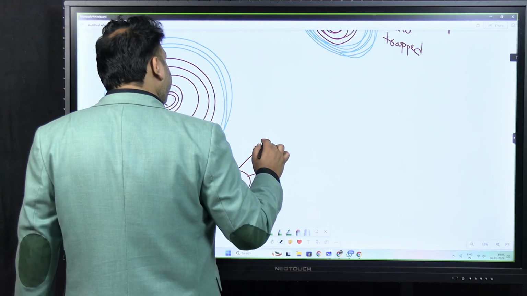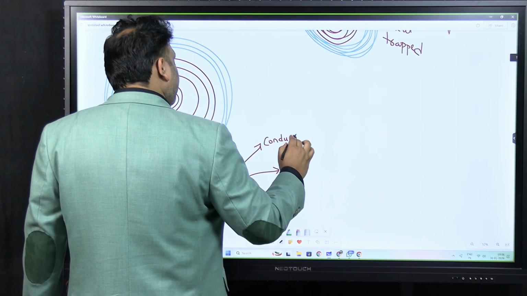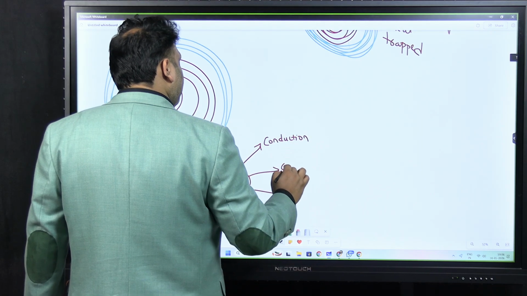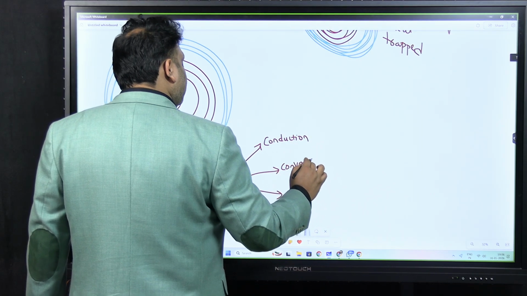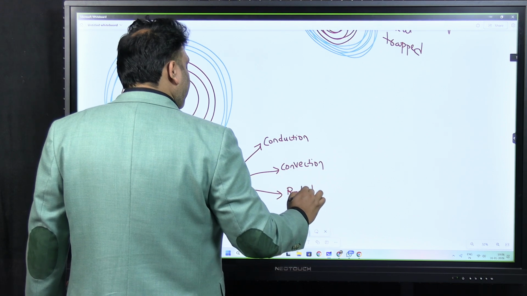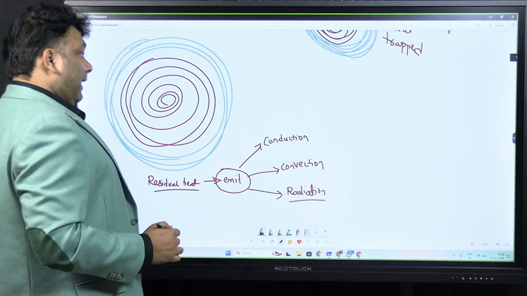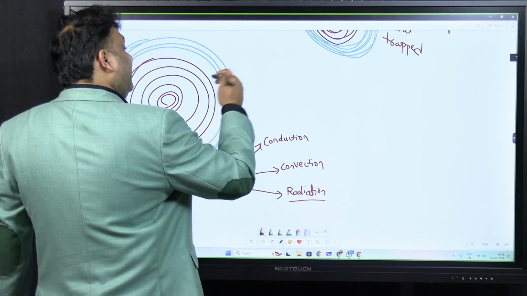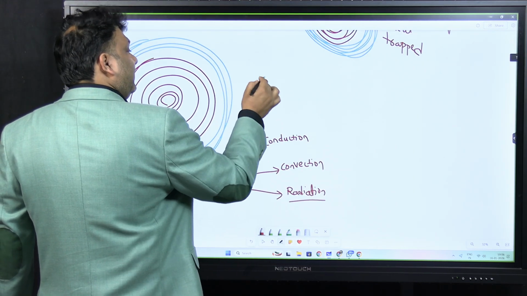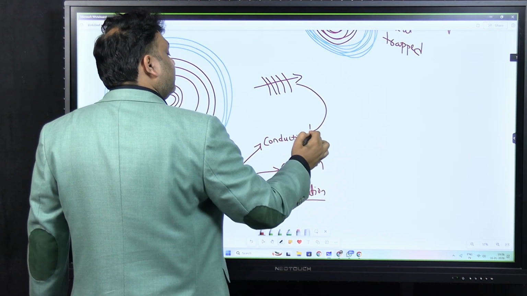There are three ways: conduction, convection, and radiation. Conduction means layer by layer the heat will be emitted out. This is conduction.